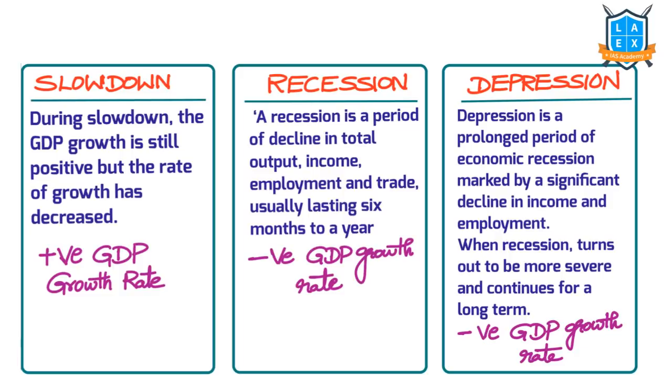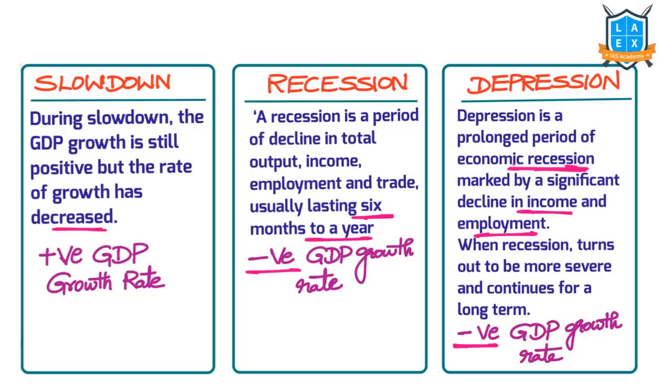Slowdown means the economic growth rate or the GDP growth rate is positive, but compared to last year's, the growth rate has decreased. Recession means the growth rate goes to the negative zone for two consecutive quarters, that is for 6 months. Then that is called a recession situation. Depression is a kind of deep economic recession, which is a prolonged one, which impacts the incomes of the people and the employment. Such a condition is known as depression. Here also negative GDP growth rate is the trend. Differences between them can be a question.